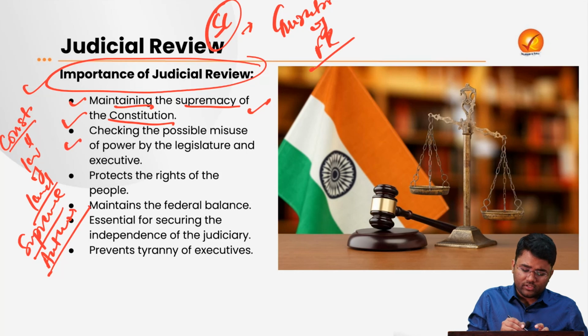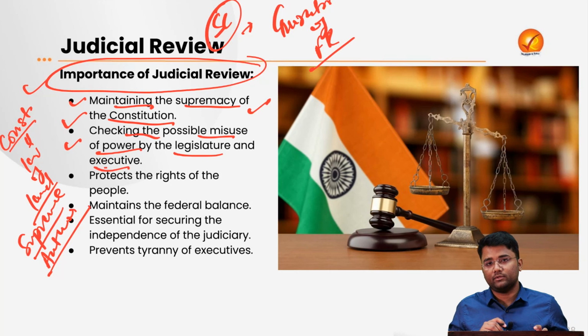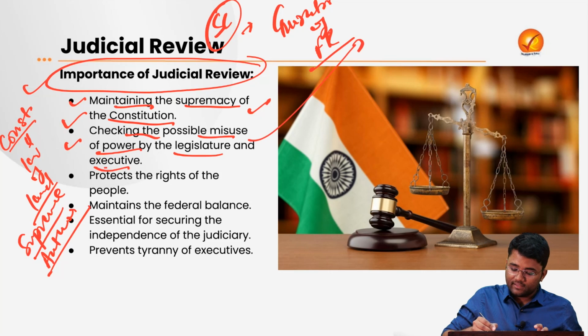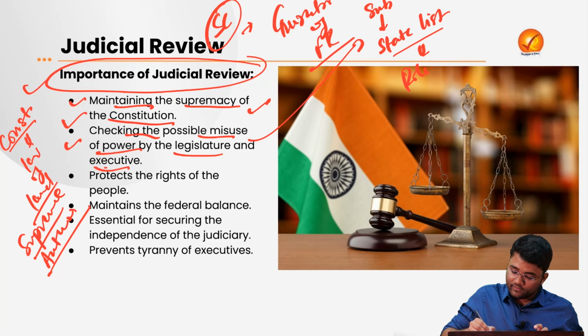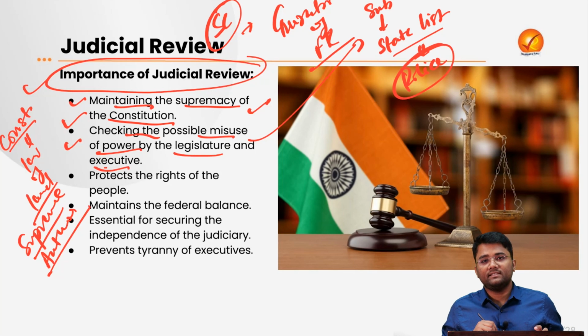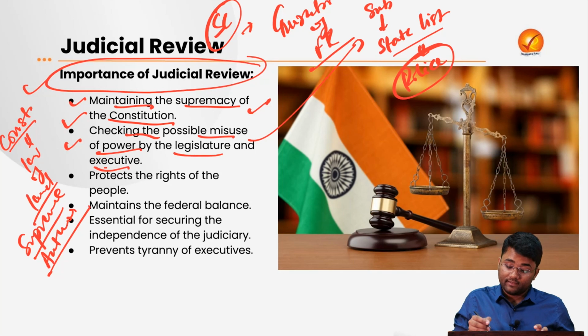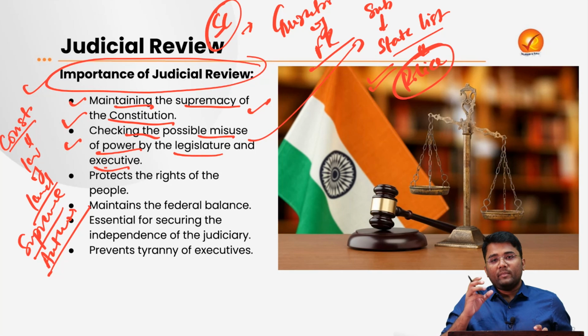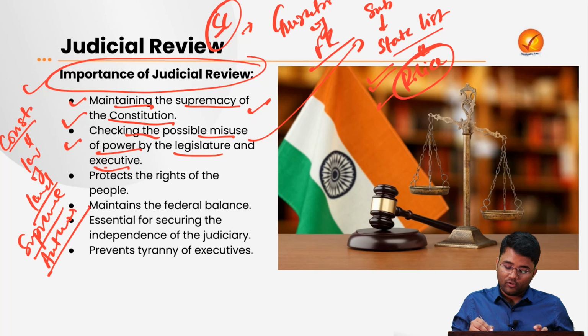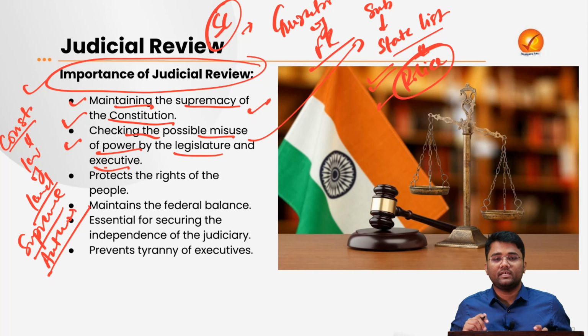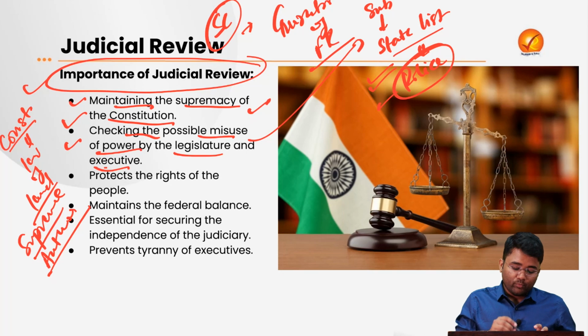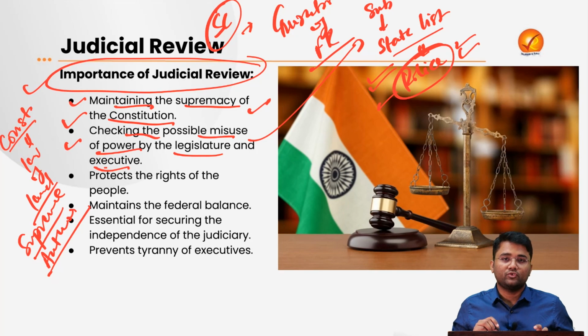Then judicial review also helps in checking the possible misuse of power by the legislature and the executive. Okay. For example, if there is a particular subject in the state list, let's suppose this is police. Now the central government deliberately wants to make a law on this subject, police, which is a subject in the state list. So the Supreme Court will ensure that this should not be done because this is a violation of the Constitution.